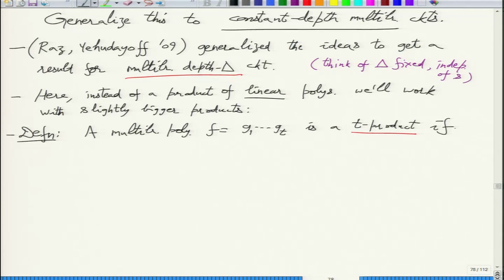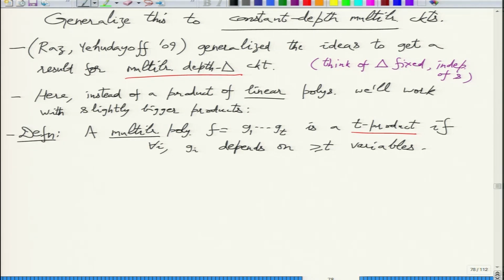So there are t polynomials, t factors, and these Gi should depend on at least t variables. It's important that this is multilinear, so these variables are disjoint as you change i.